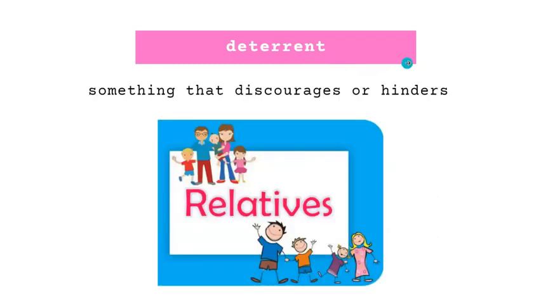So moving to the next word. Next is deterrent, which means something that discourages or hinders. So आप इसको deteriorate से याद रख सकते हो, which is a negative word, which means किसी भी चीज को negatively affect करना. And अगर आप deterrent को deteriorate से connect कर पा रहे हो, so that means कि आप उसको courage को discourage कर रहे हो. So आप उसके courage को खराब कर रहे हो. So through that you can remember this word.